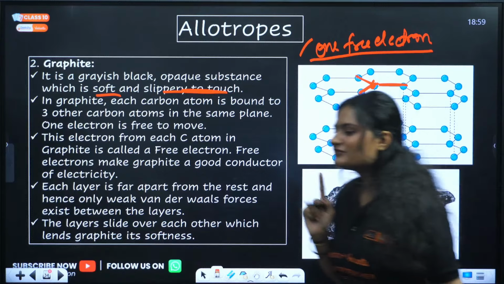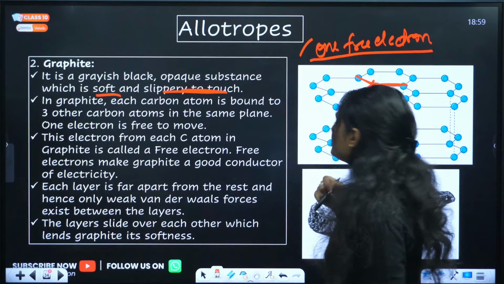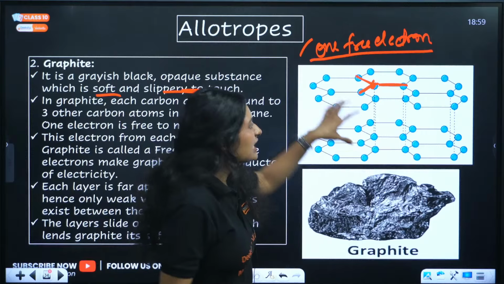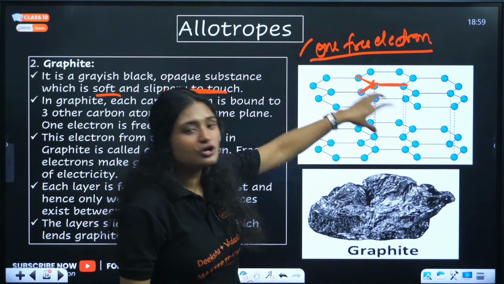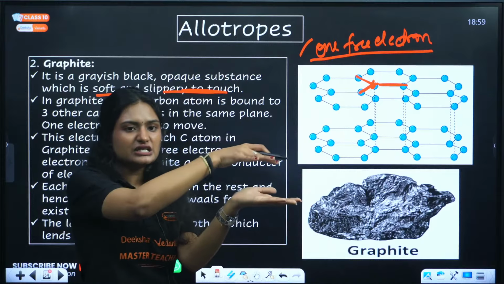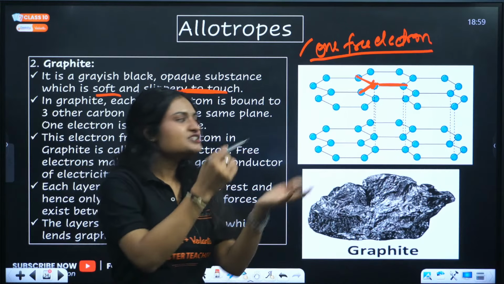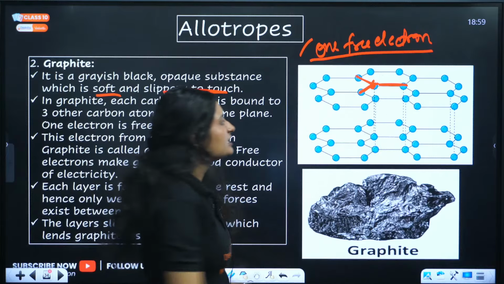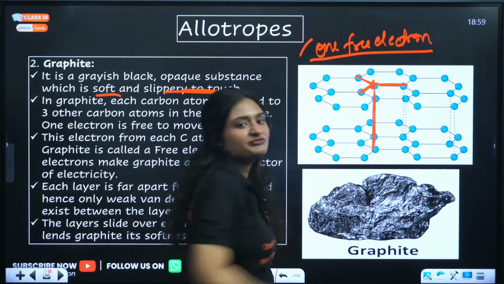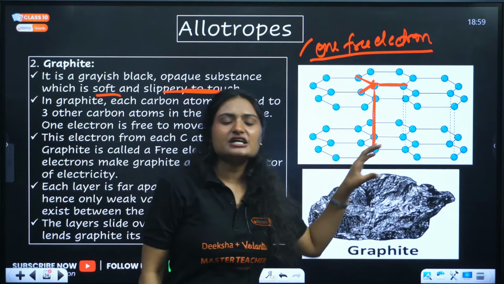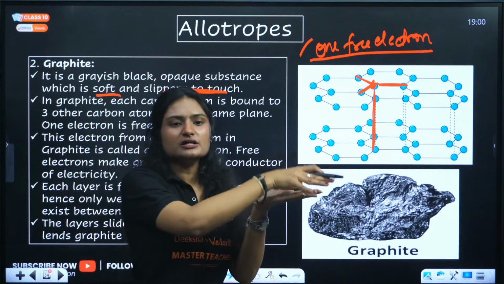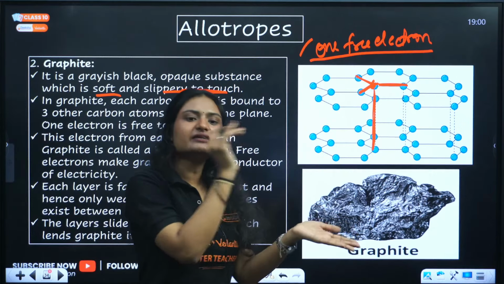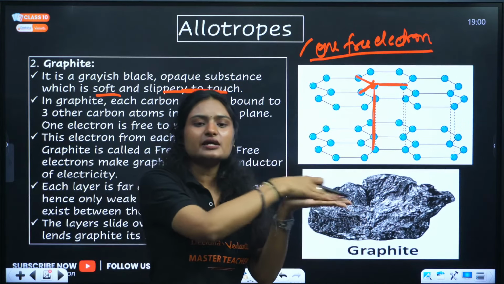Now why is it soft and slippery to touch? It is soft and slippery because in graphite we have these hexagonal layers that are stacked over each other, right? And there is a very weak force of attraction in between these layers. Since the attraction is very weak, these layers are very weakly bonded. So whenever a little force is applied, these layers will slide on top of each other.